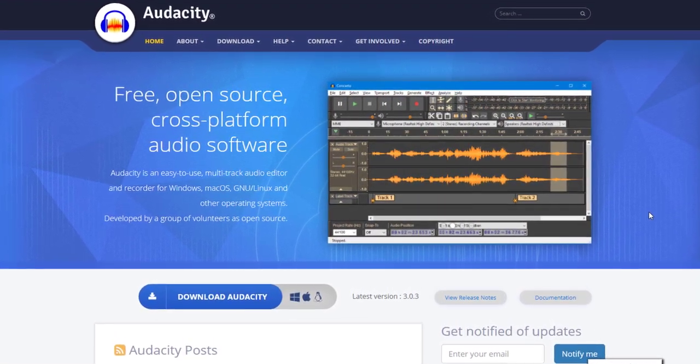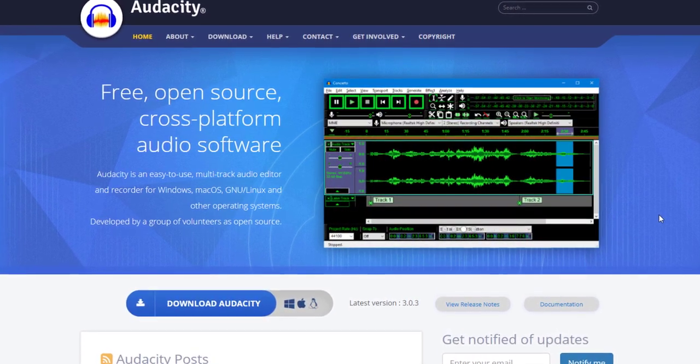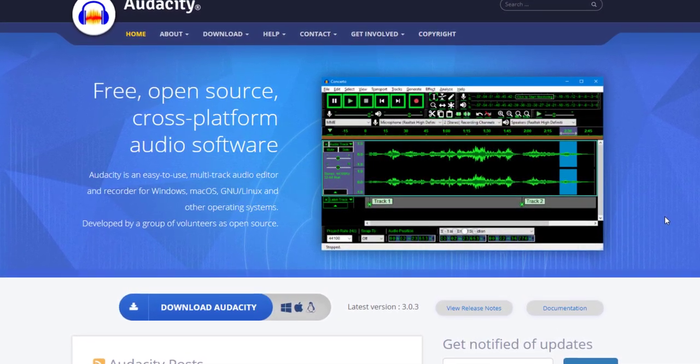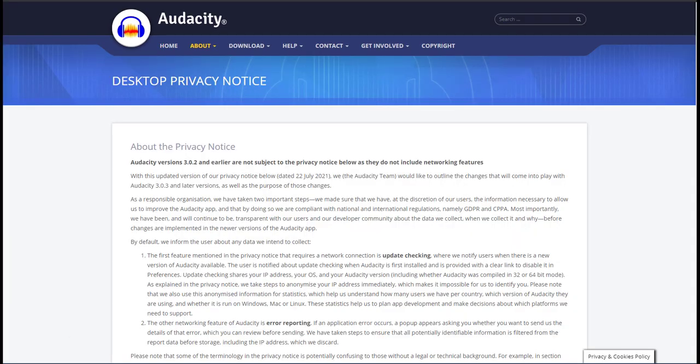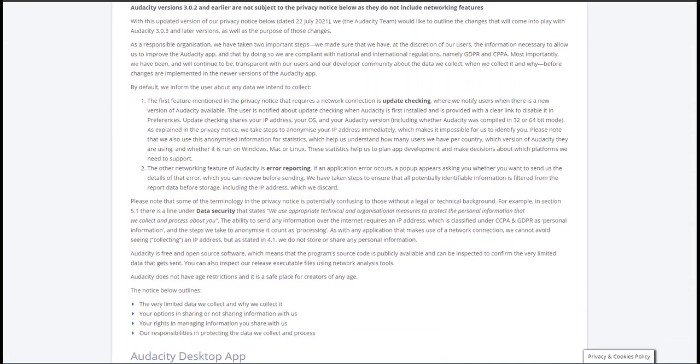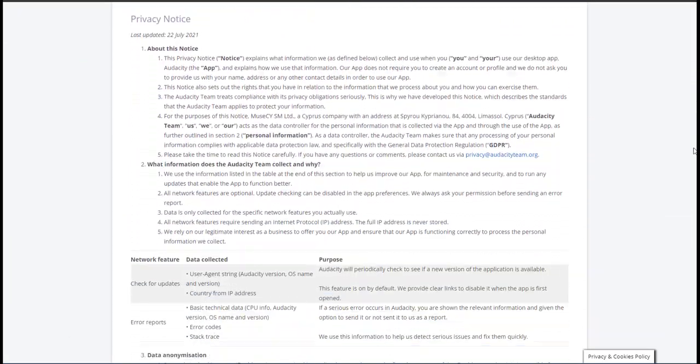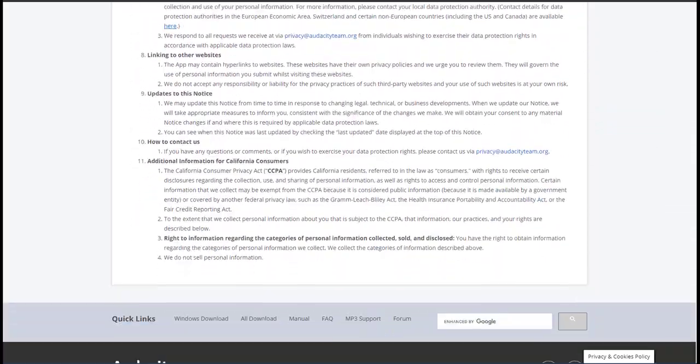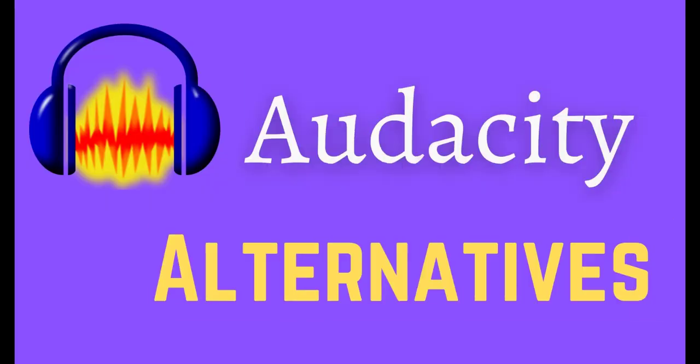Audacity has been considered the best free audio editing software for many years. However, recently they changed their privacy policy, stating that they will collect users' personal information. So if you're not okay with that, then here are 7 free Audacity alternatives that you can start using right now.